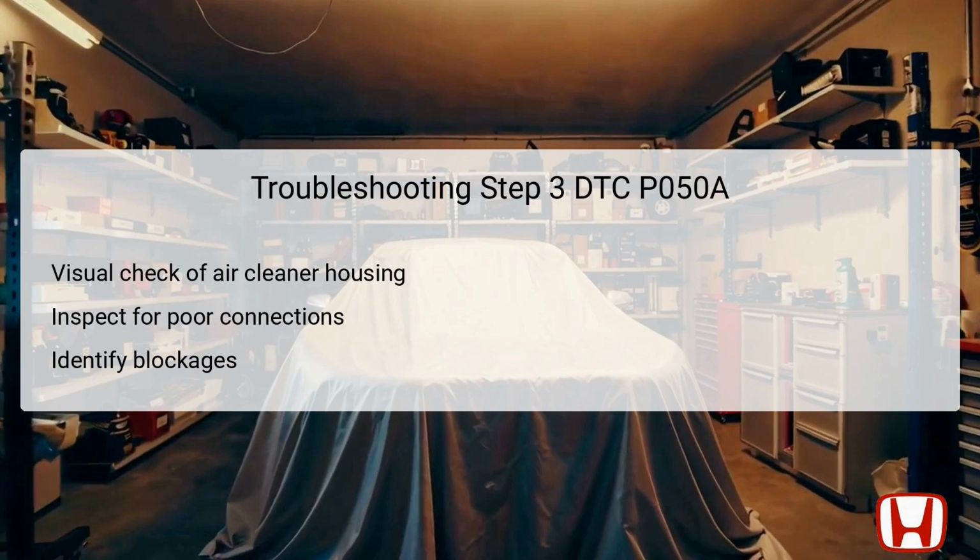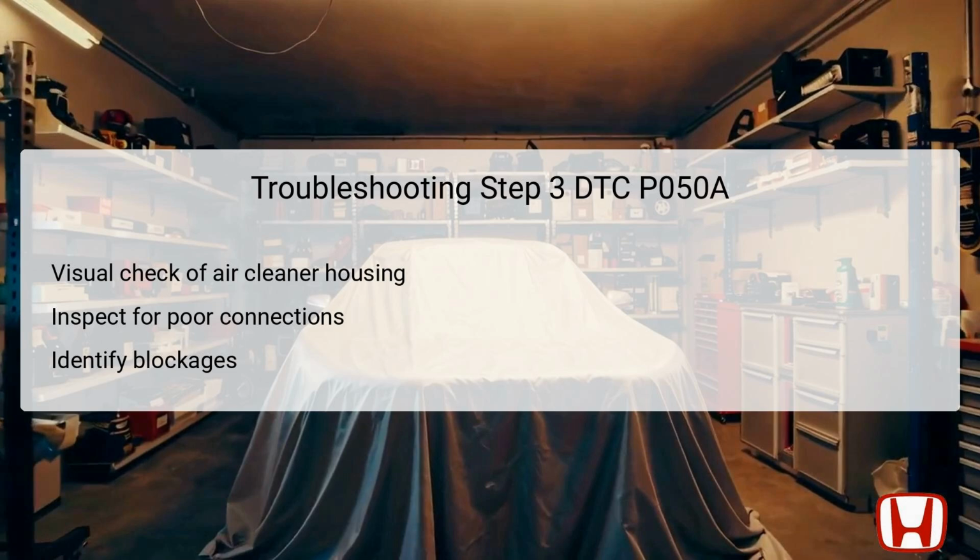In the third troubleshooting step, you will perform a visual inspection of the air cleaner housing. This component plays a role in protecting the engine by filtering out contaminants before air enters. You need to check for poor connections or blockage at the air cleaner housing, as these can affect airflow and subsequently the IAC system's performance.